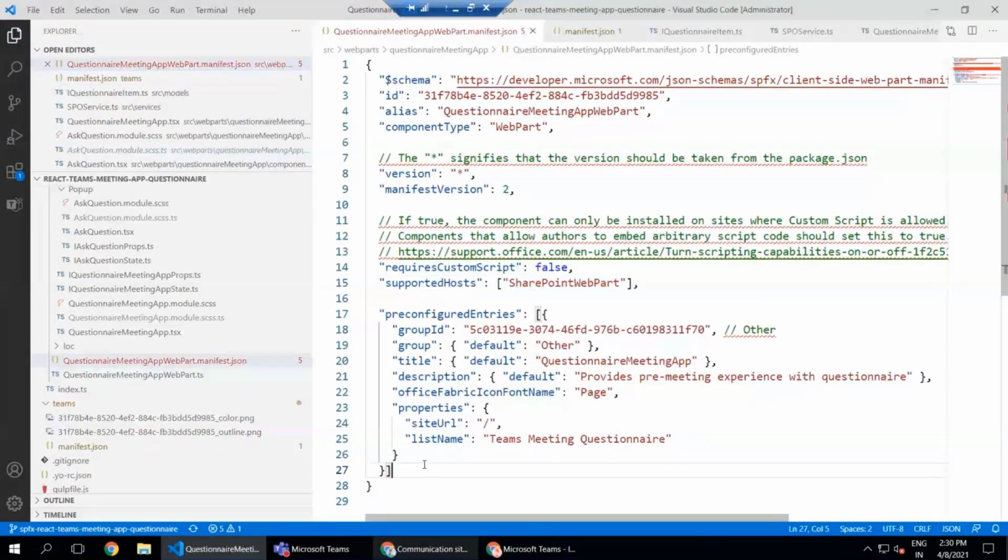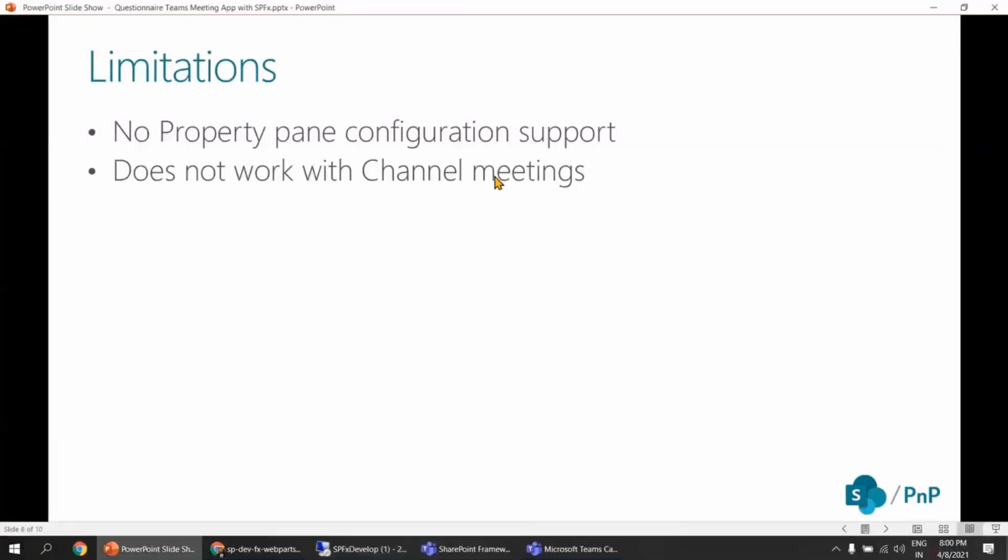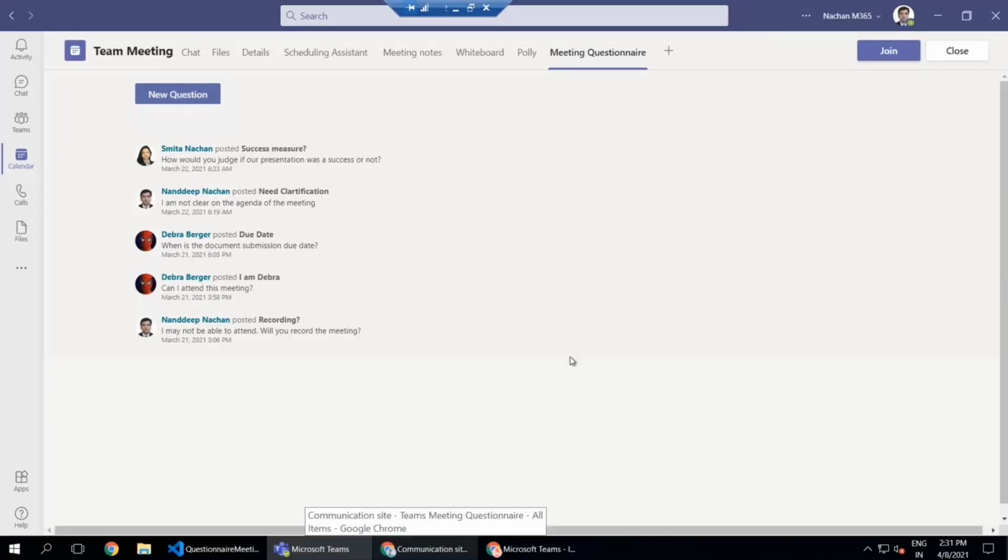I thought it might be very simple with channel meetings, because that channel will be associated with the team, and then that team will in turn have the SharePoint site to which we can store this specific information. But unfortunately, this doesn't yet work on channel meetings. This can only work on the meetings which can be set up from your calendar. So these are the two limitations with this particular solution.